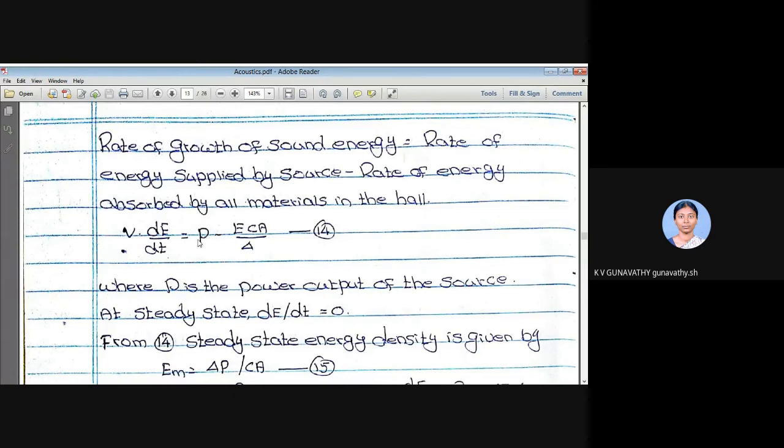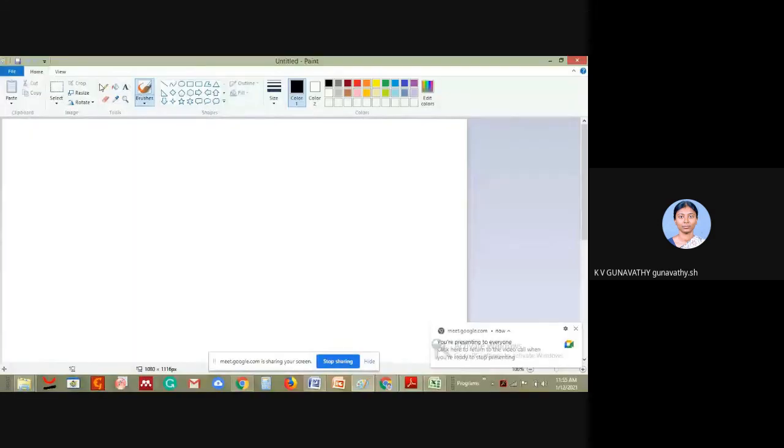Let P be the power output of the source. So the rate at which energy is supplied by the source is equal to P, right? So P minus ECA by 4 is the total energy absorbed by the wall per second. Let it be.